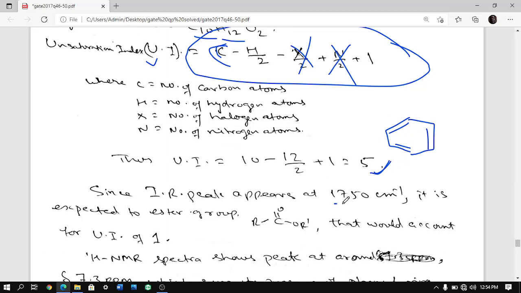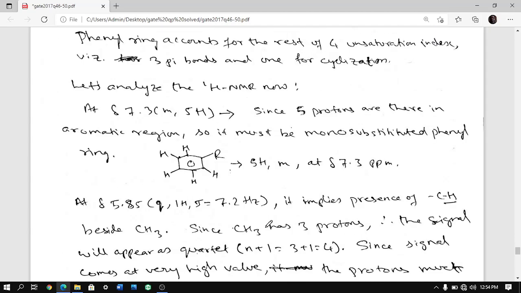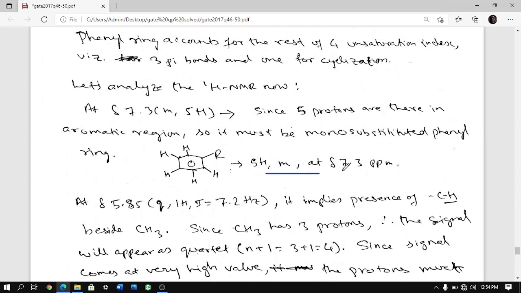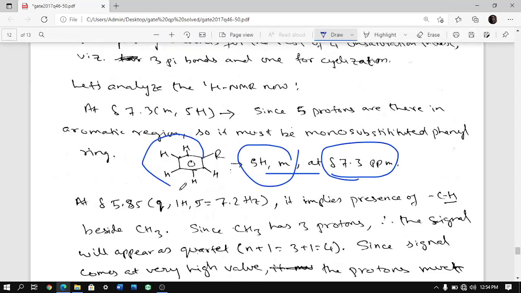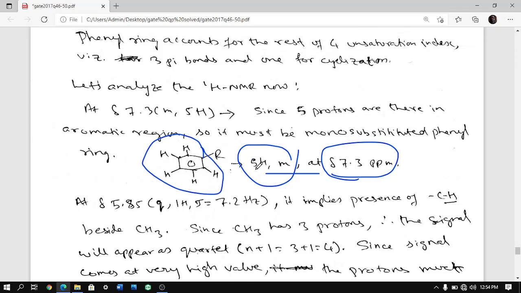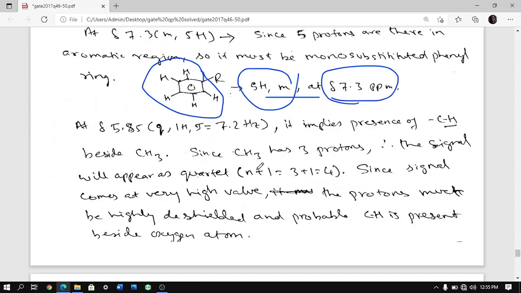Then it says the IR peak is coming around 1750, which I said looks like an ester. So the ester has a C=O double bond, that accounts for 5: 4 plus 1, 5. Now the proton NMR is very clearly stated: 5 proton multiplet at 7.3. 7.3 is the aromatic region, a multiplet of 5 protons, so it has to be a monosubstituted benzene ring.